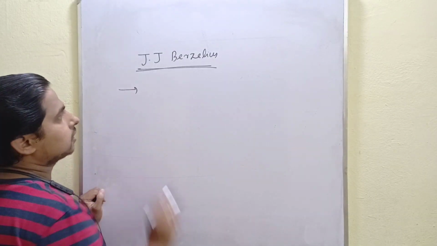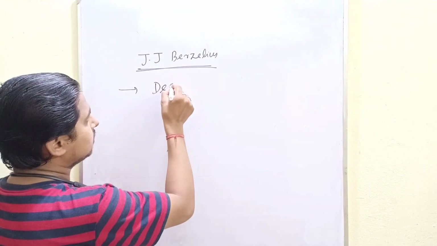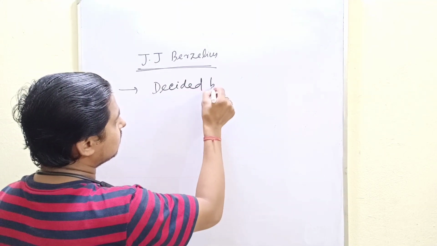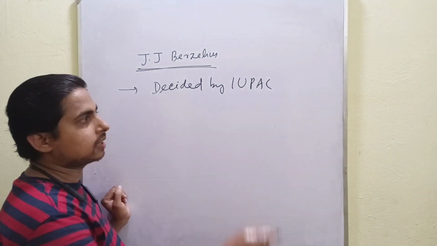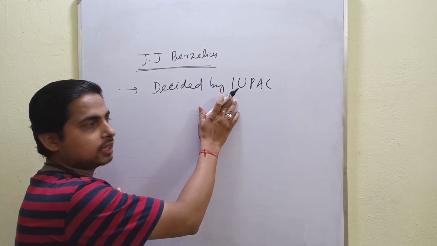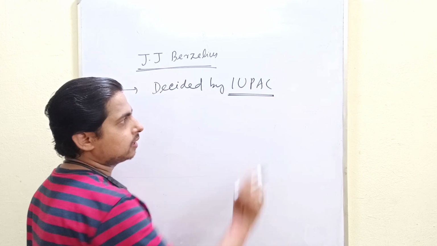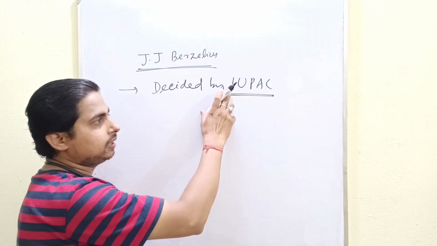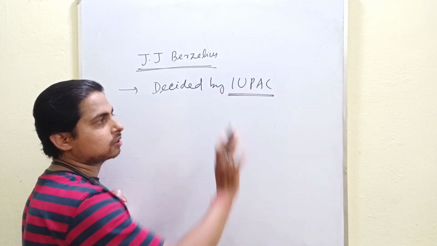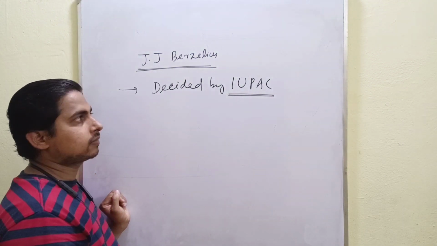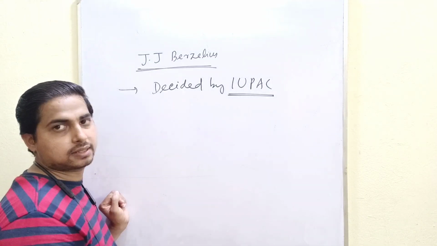The symbol of an element is decided by IUPAC. What is IUPAC? International Union of Pure and Applied Chemistry.